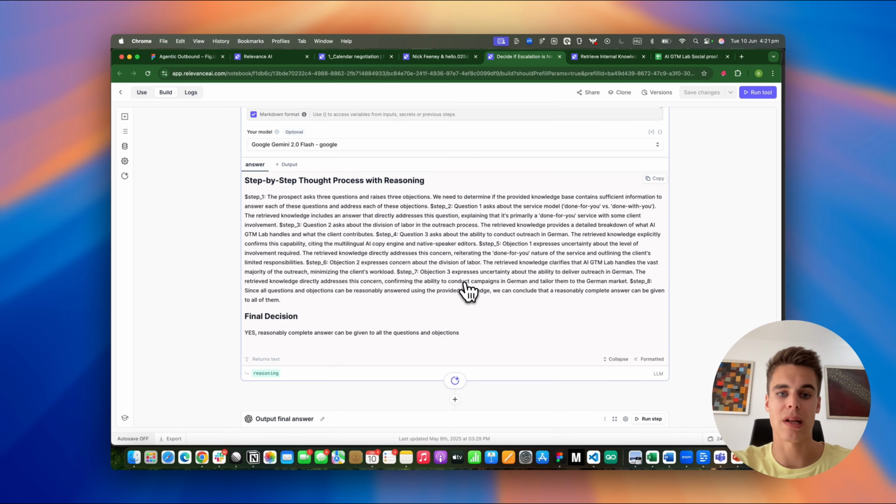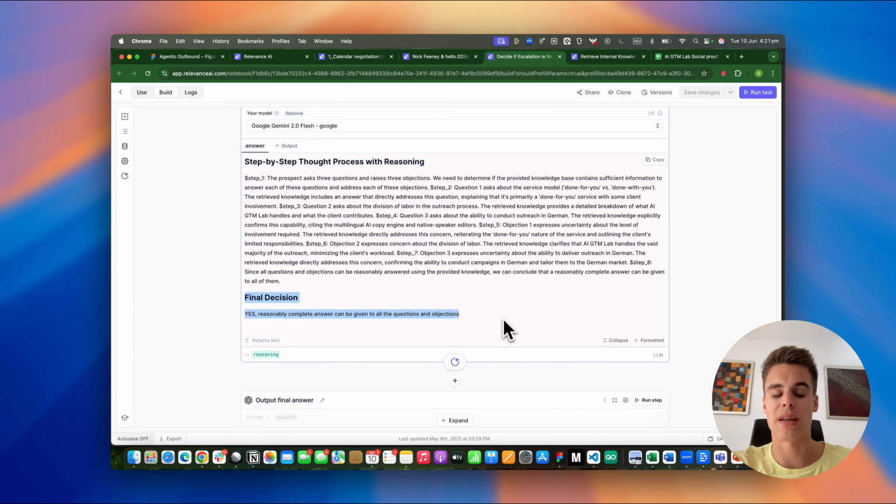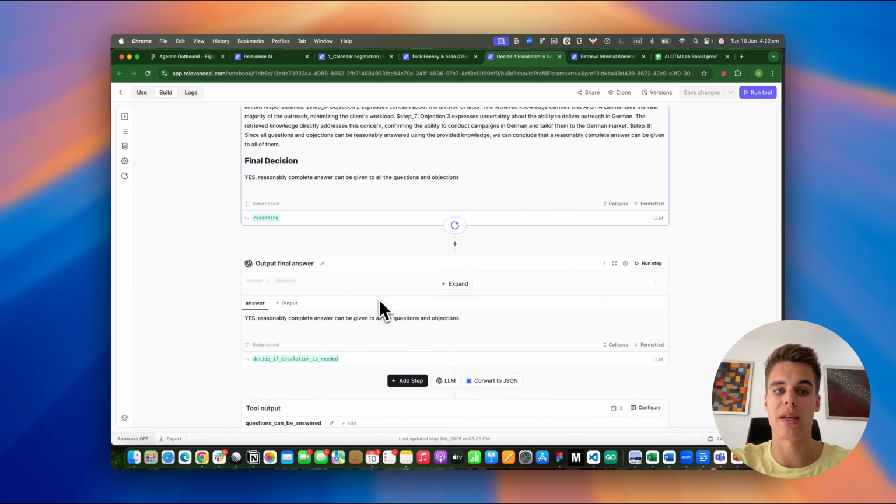And this is how this looks like. It looks a bit cramped, but we can see the thought process of the LLM in these separate steps. So step 1, step 2, step 3. And then it also delivers a final decision. So it takes all the extracted questions and objections and it checks them one by one and reasons for whether it was possible to provide reasonable, relevant answers to those based on the knowledge base. In this case, it has concluded, yes, reasonably complete answers can be given.